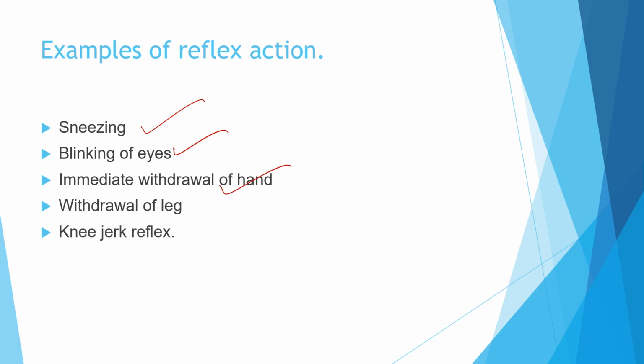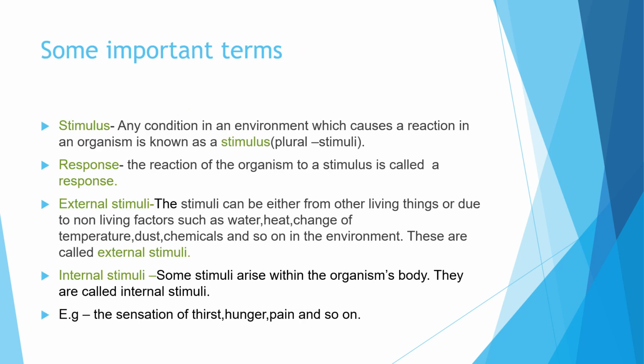Immediate withdrawal of the hand, or withdrawal of the leg, from any heat or sharp object is also a reflex action. And if you hit your knee with a hard object, you will try to retract your knee. That is the knee jerk reflex, which is also a reflex action.